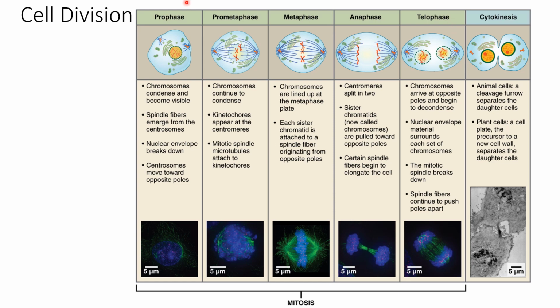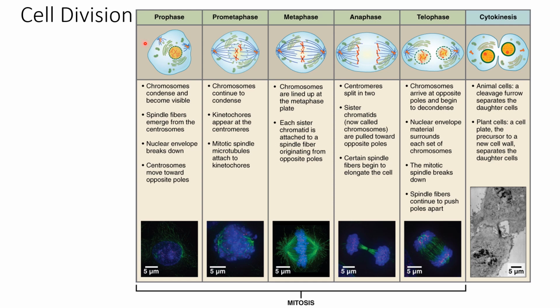Telophase can be considered the opposite of prophase because the nuclear membrane reappears. Now we have two nuclei. The spindle fibers start to disintegrate, and the chromosomes that are condensed will start to unwind to become chromatin again. So mitosis is the process where the nucleus and the genetic material within it divide.